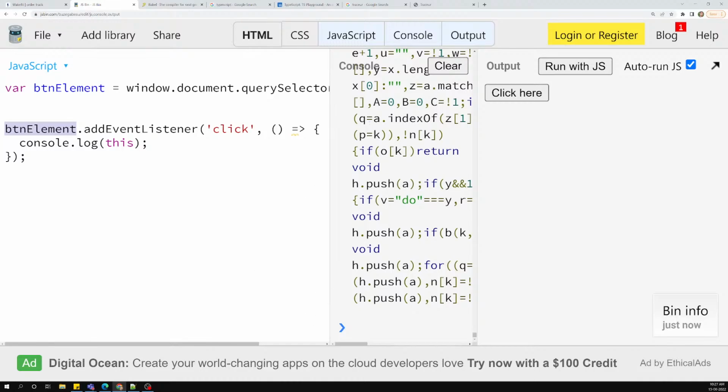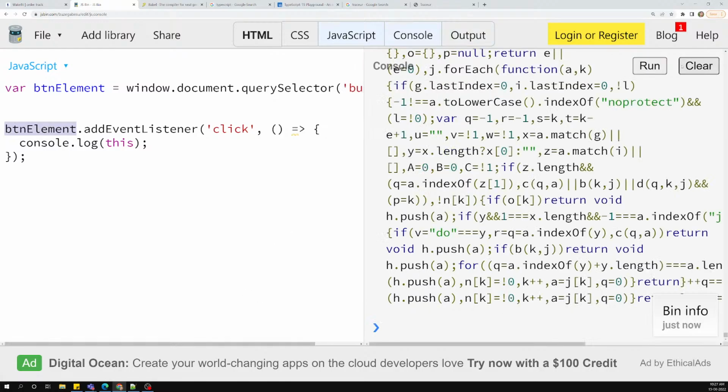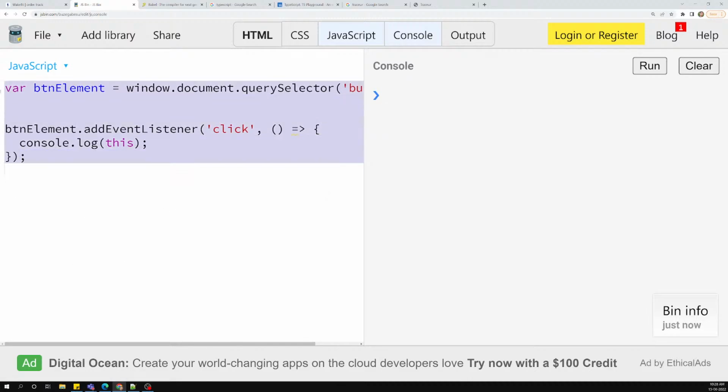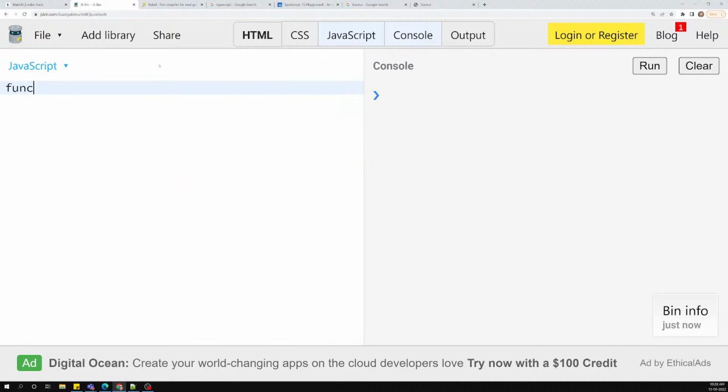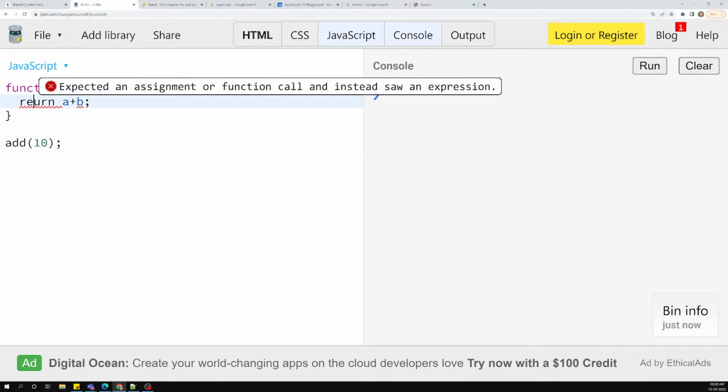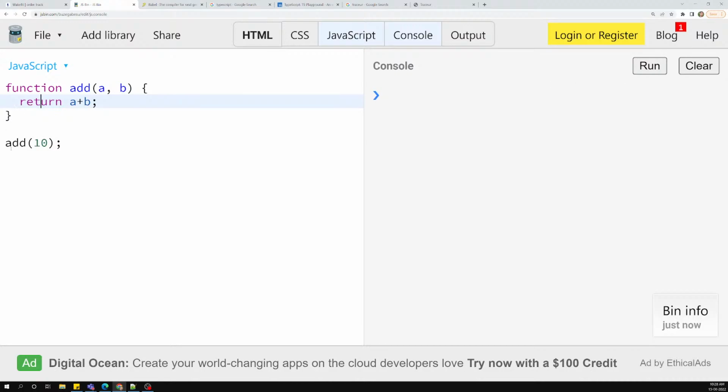And another thing I want to explain to you is this. Let's close this out. For example, let's say function add x comma y, or a comma b, let's take a comma b, and I will do return a plus b. So this is a common thing. Now if I send only add 10, and you will get an output. So I'll try to do the console.log.